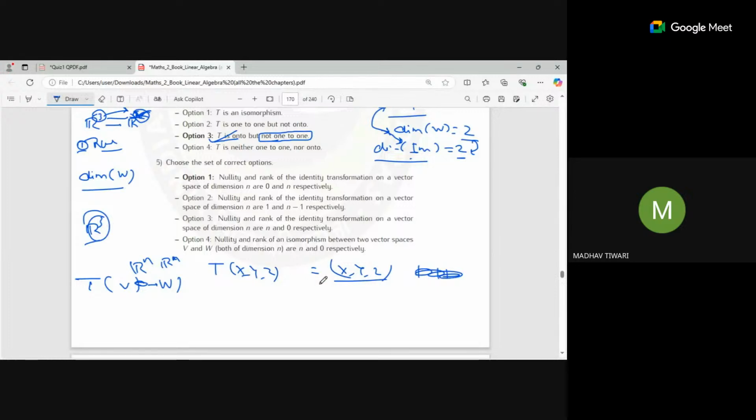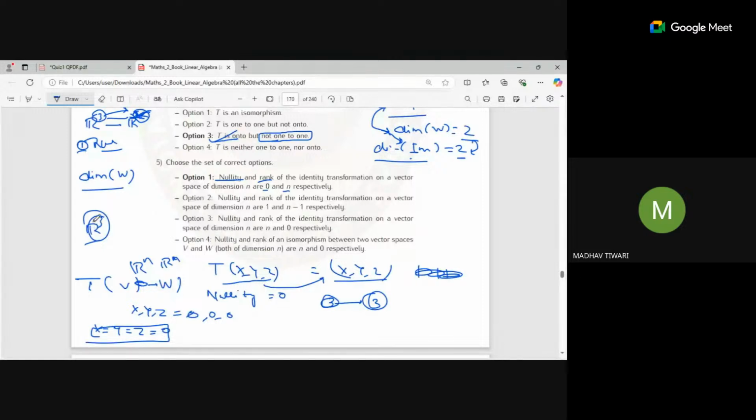From here you can easily see that the nullity will be 0, because if I apply x comma y comma z equal to 0 comma 0 comma 0, it has only the solution x equals y equals z equals 0. So nullity is 0 in this case, and all the dimensions go to the image space. Three dimensions are there and all three went to the image space. So nullity will be 0 and rank will be full.